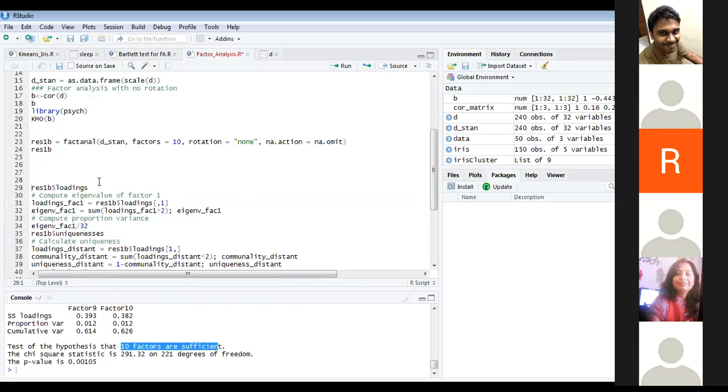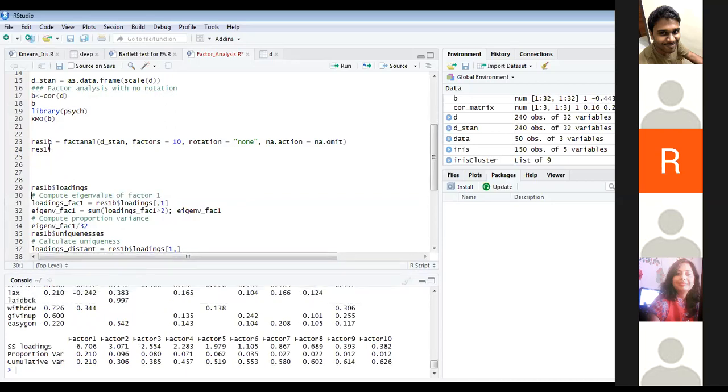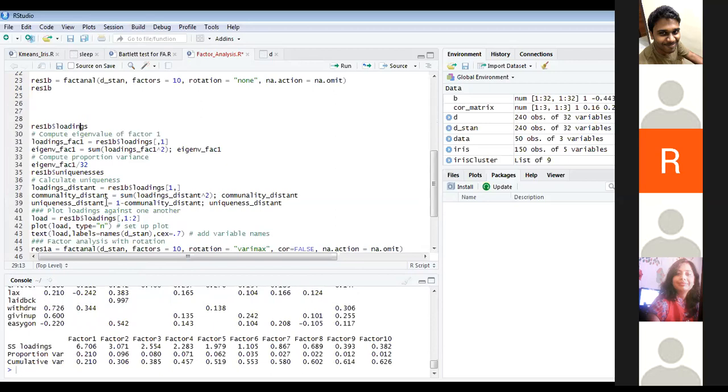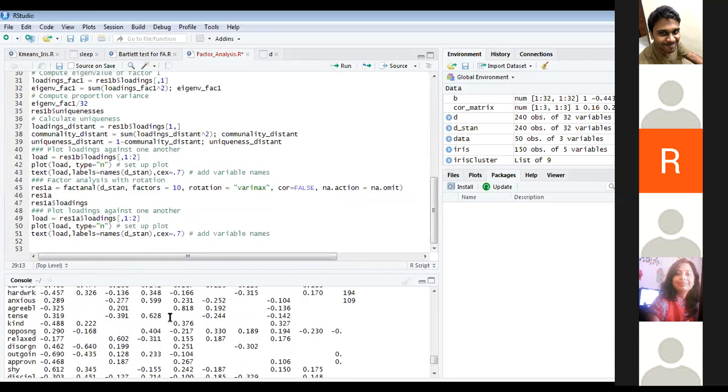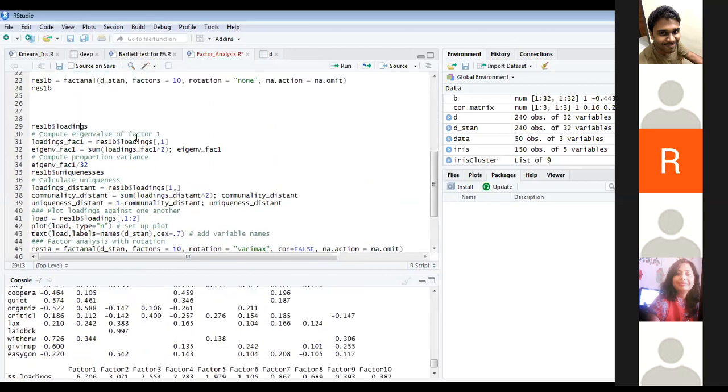Okay, so now if you want to see only your factor loadings, you can just give your model name with loadings. Okay, here you can just leave on your factor load. Okay, and then if you want to compute eigenvalues for your factors, this is the code. First you have to take your factor loadings and then do the sum of squares. Okay, that's what we did, right? I showed you in my